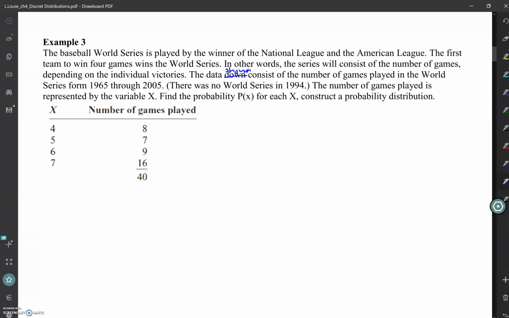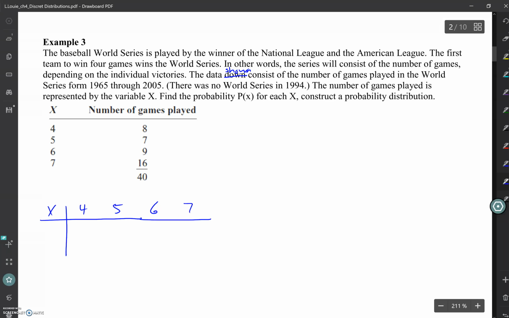And if I know my x's and I want to figure out the probabilities that go along with them, what can I do? What do we think the probability would be that the World Series will be won in 4 games? We're going to have to base it on the data that we've got, though. I want to use the numbers they gave me.